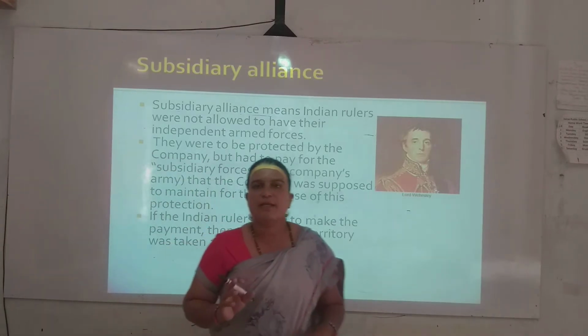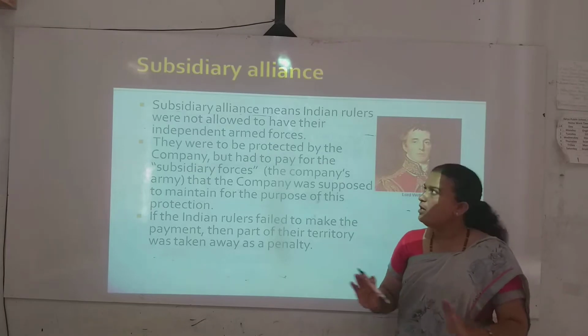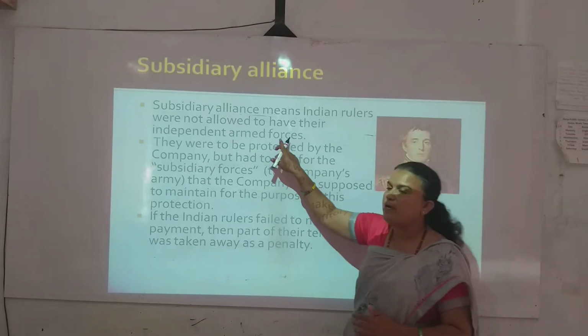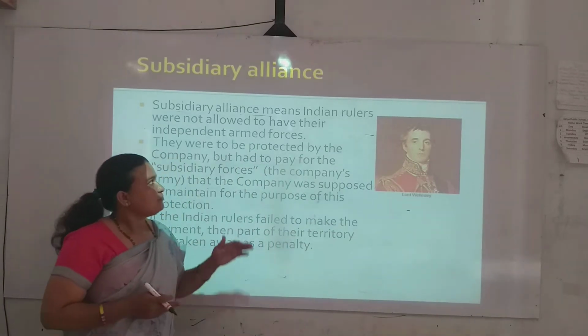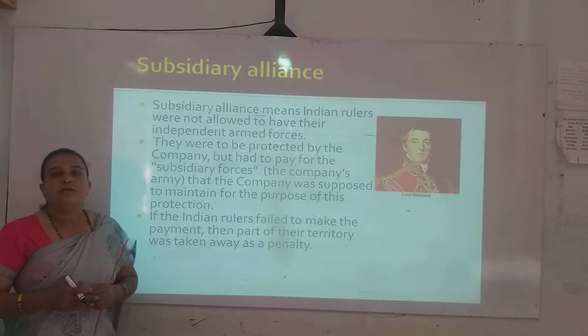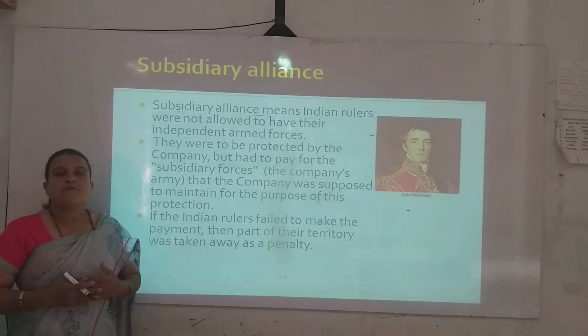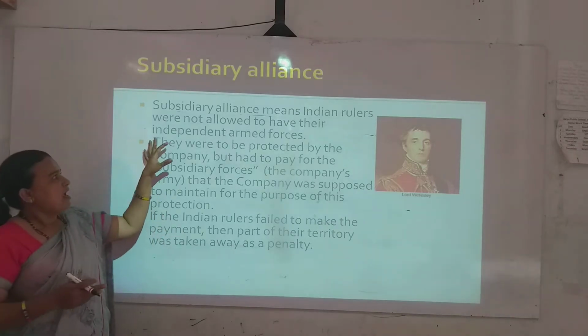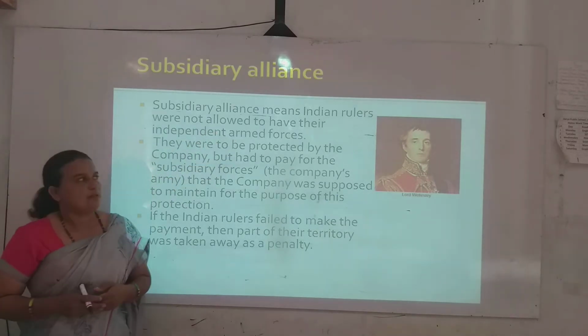According to the subsidiary alliance, Indian rulers were not allowed to have their independent armed forces. They had to allow company forces.